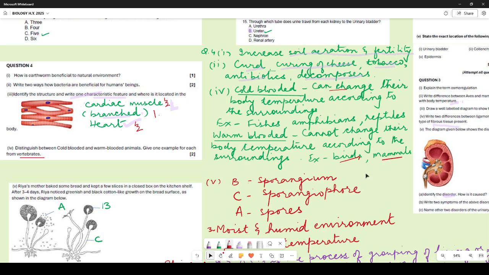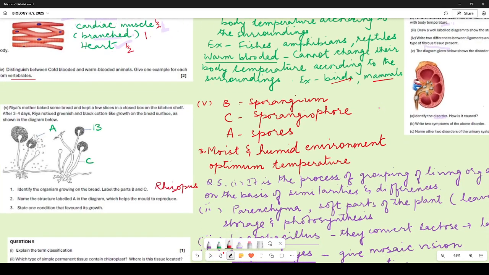Now let us look at the next question, next part, which is the 5th part. It says, Ria's mother baked some bread and kept a few slices in a closed box. After 3-4 days, she noticed a greenish black cotton-like growth on the bread surface. Identify the organism on the bread. Label the parts B and C. So the organism is Rhizopus, or even if someone has written bread mold, then also we have given them marks. Bread mold is also correct.